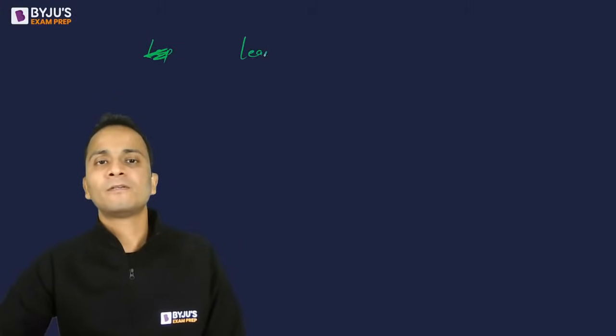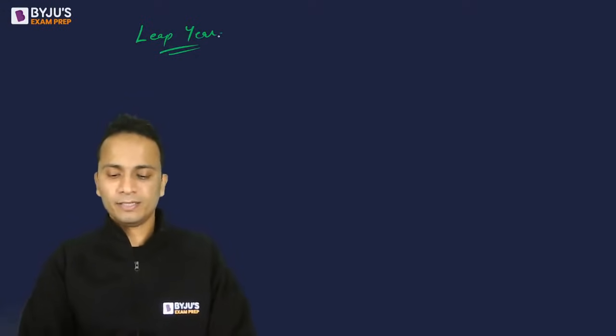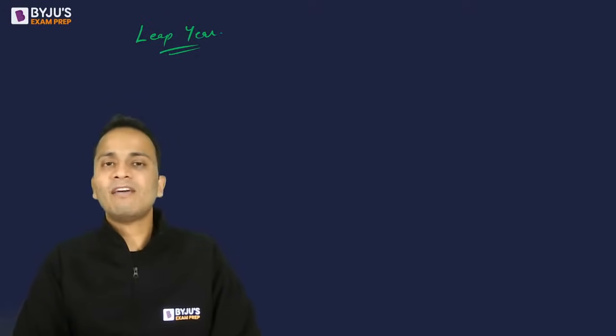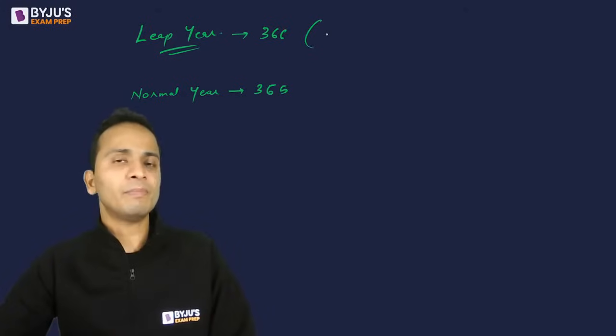Now I'm going to introduce the concept of leap year. Okay, the concept of leap year. Now leap year hota kya hai? Leap year is a year in which we have one extra day as compared to a normal day. So in a normal year, the total number of days is 365. In a leap year, the number of days is 366 with an additional day in the month of February.